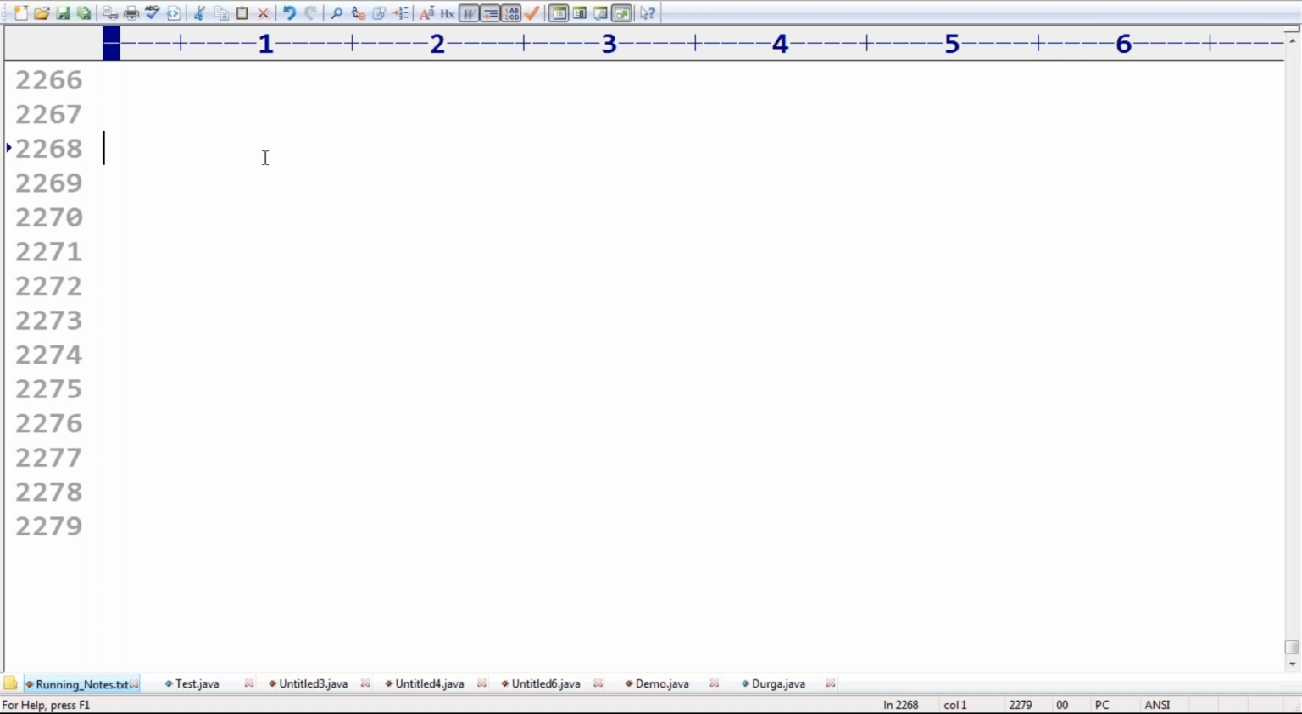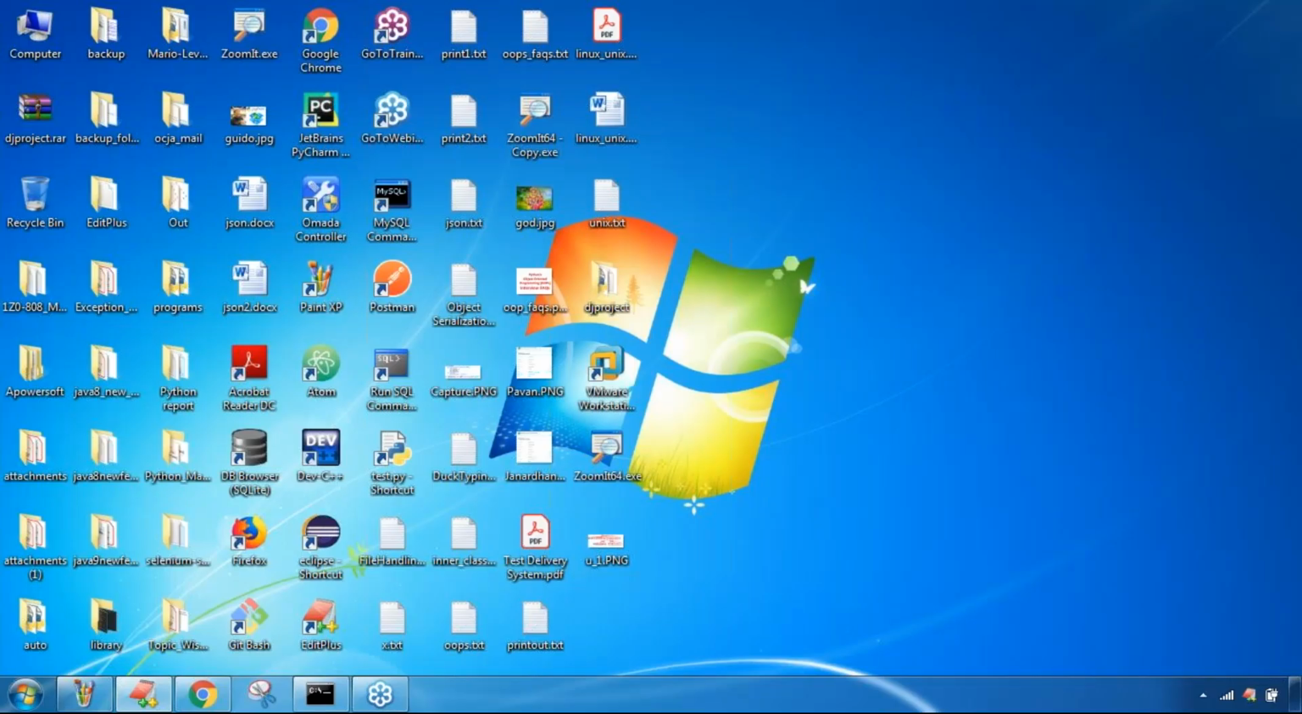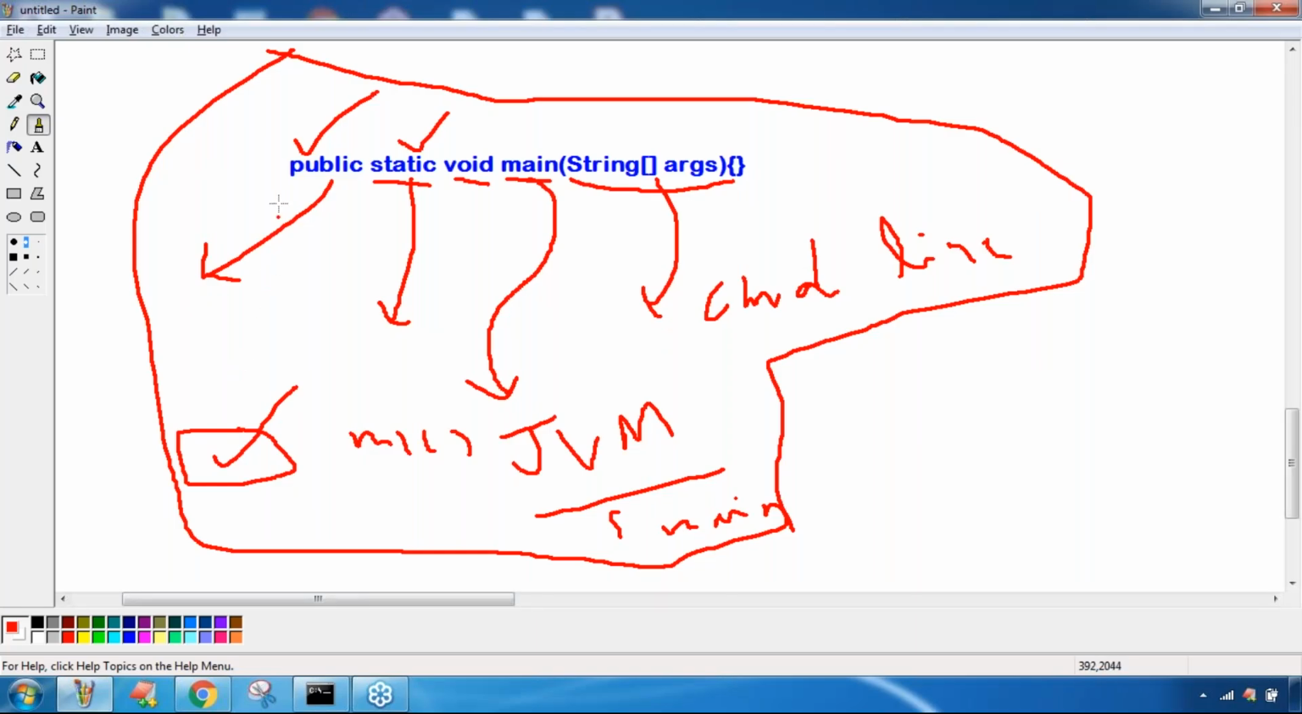At runtime, JVM always searches for the main method with what prototype? I told, right, here we have shown, compulsorily the main method should be public static void main. So why is it public? Because who is calling the main method? JVM is calling. So to be called by JVM from anywhere, it should be public.